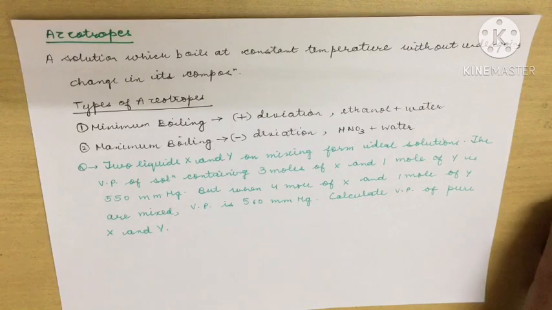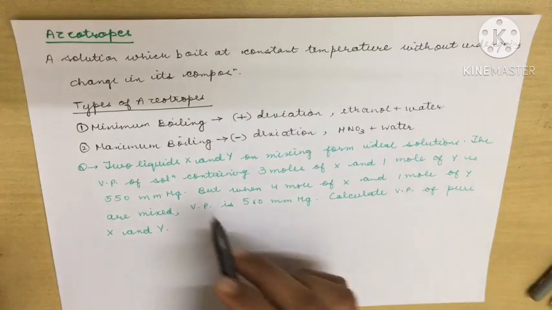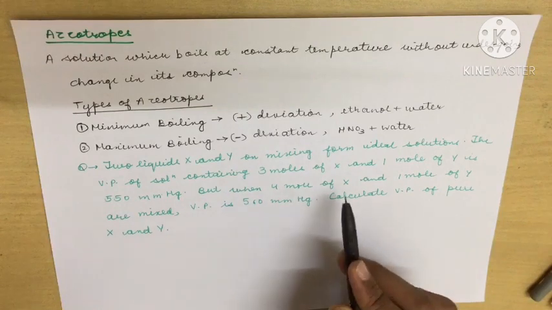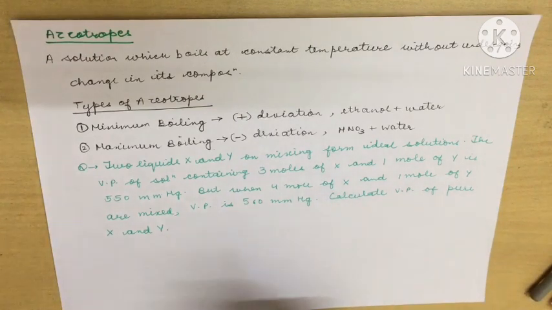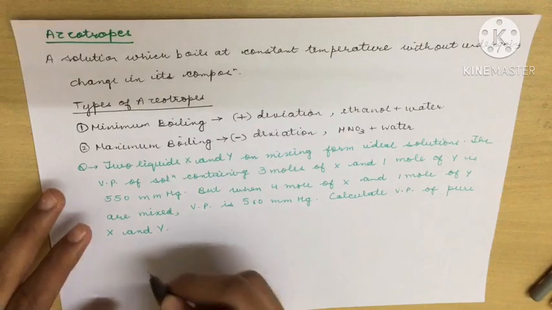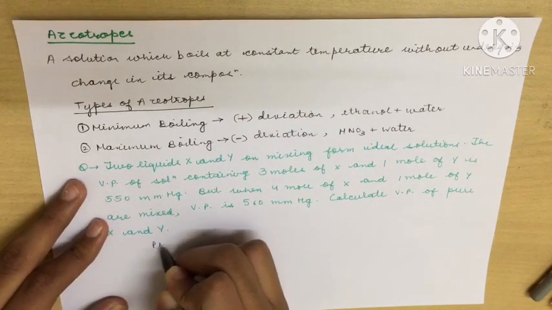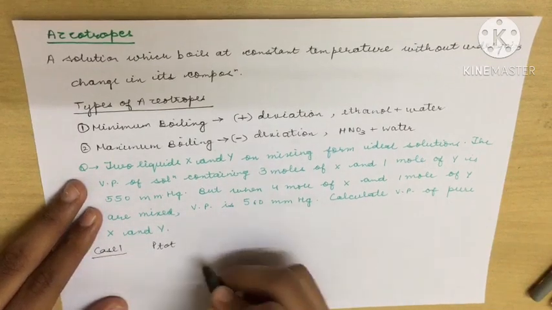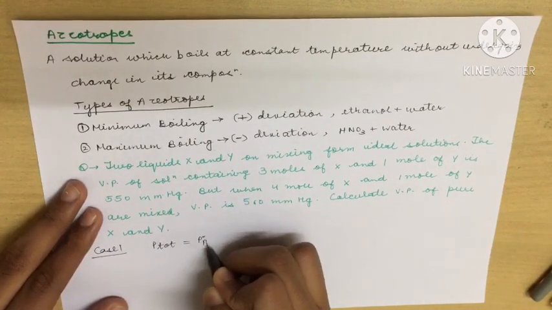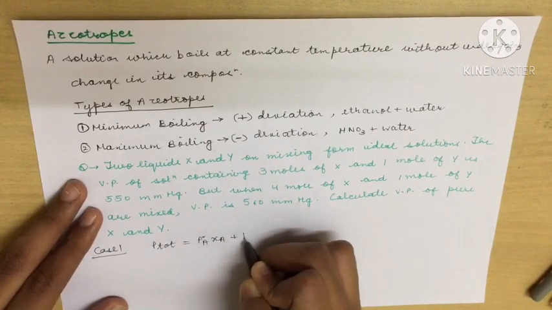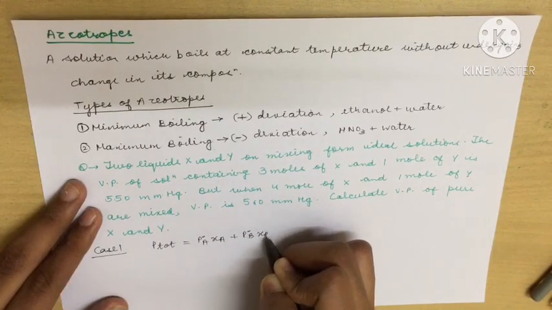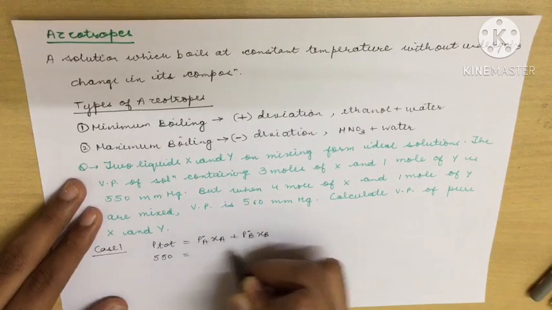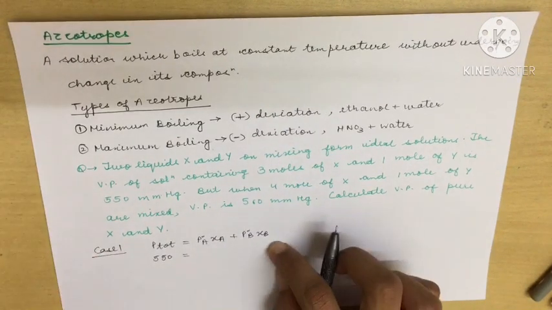Okay, we have two liquids given, X and Y. The vapor pressure of a solution containing 3 moles of X and 1 mole of Y is 550 mm Hg. So this is P total in case number 1. So we will write case 1. In case 1 we have P total, and what is the formula of P total? P total = P°A XA + P°B XB. P total given is 550 mm Hg, equal to P°A XA + P°B XB.